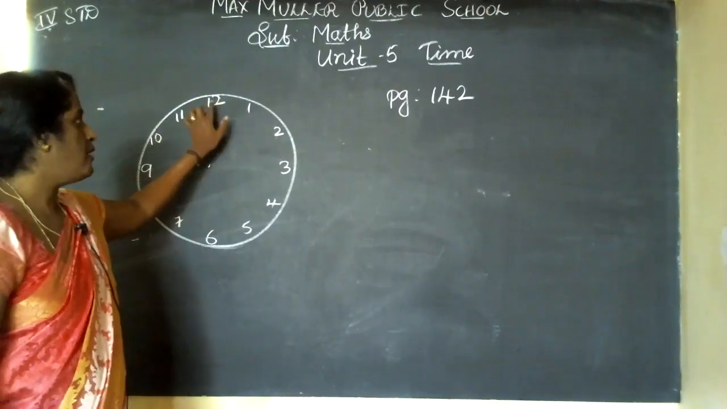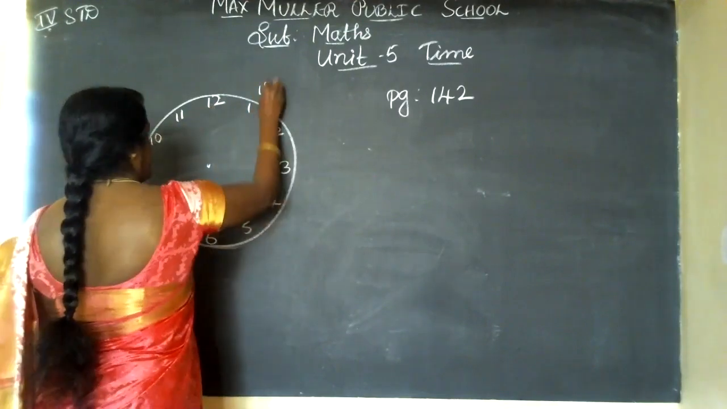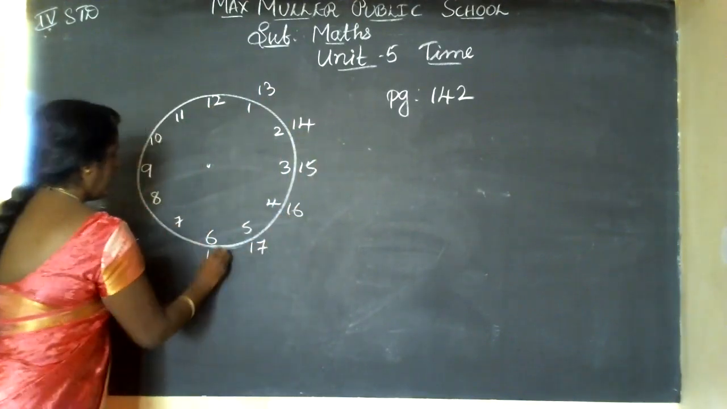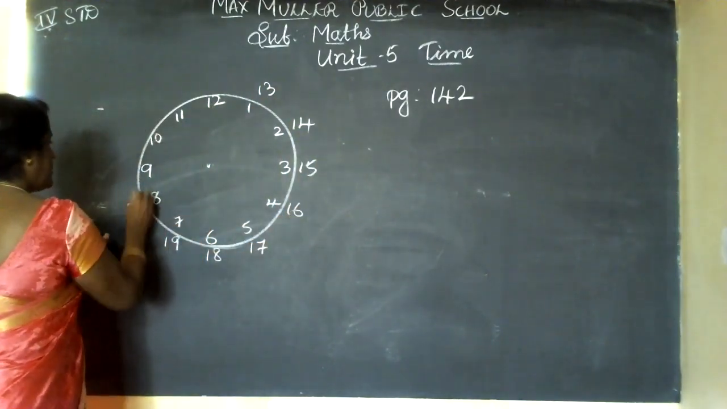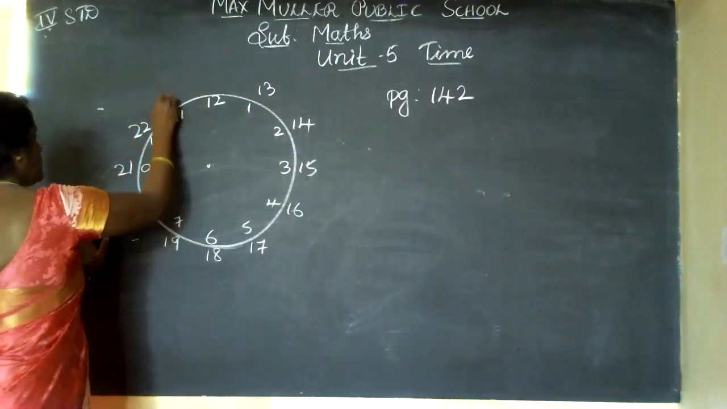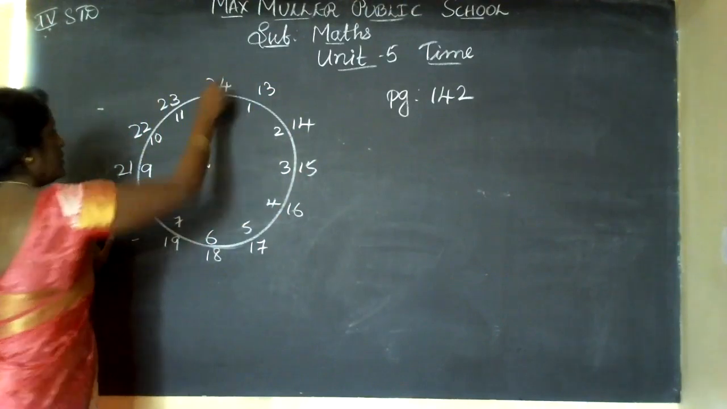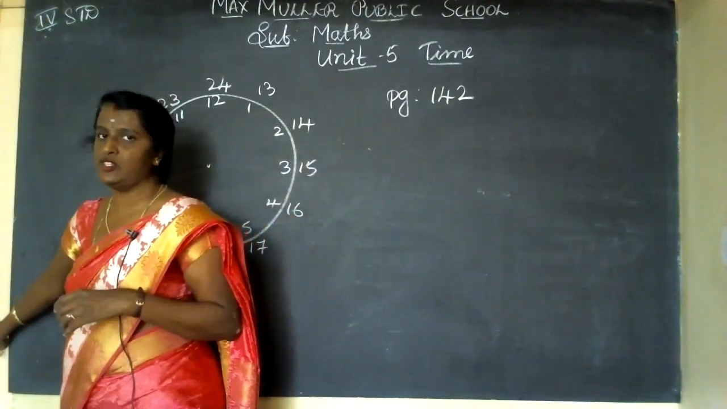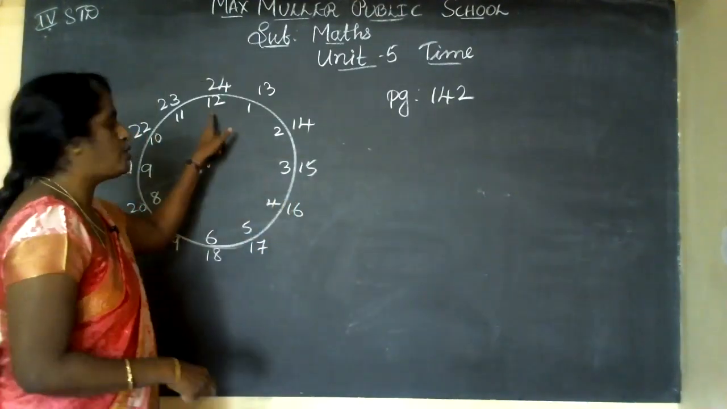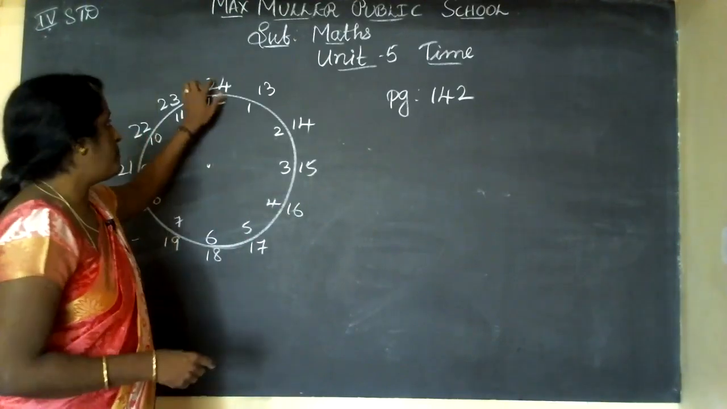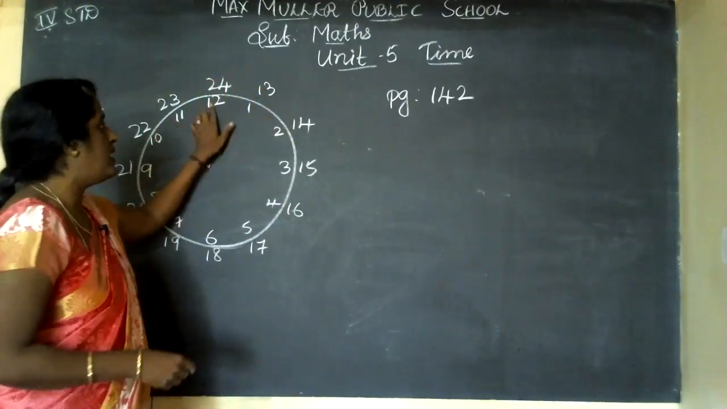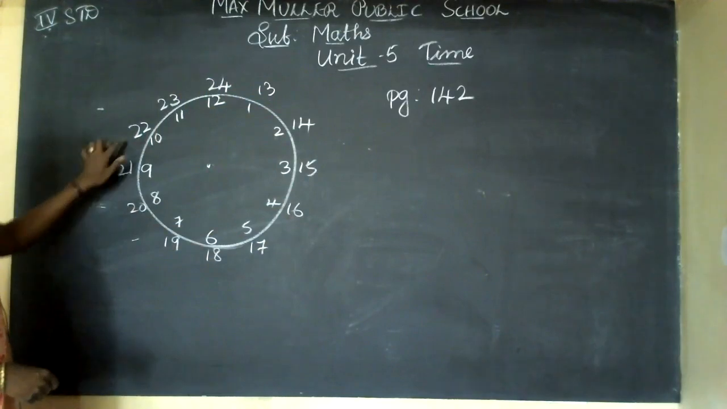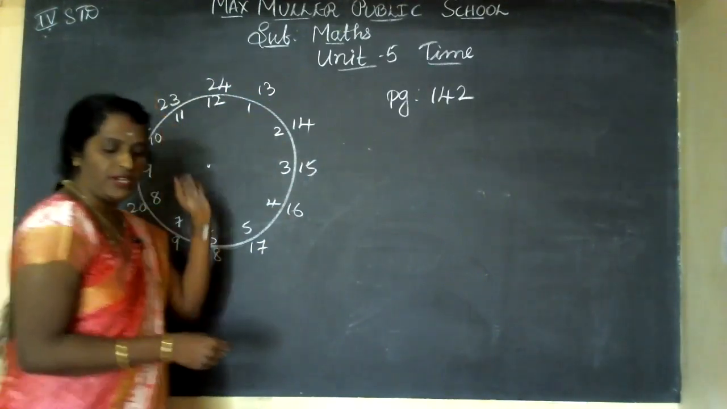Yes, no, children? See, after 12, for afternoon, we'll say 13, 14, 15, 16, 17, 18, 19, 20, 21, 22, 23, 24. So one day makes 24 hours. But the clock shows us 12. In some clocks, it will be like this: after 12, it starts again from 13, 14, up to 24. One day makes 24 hours.